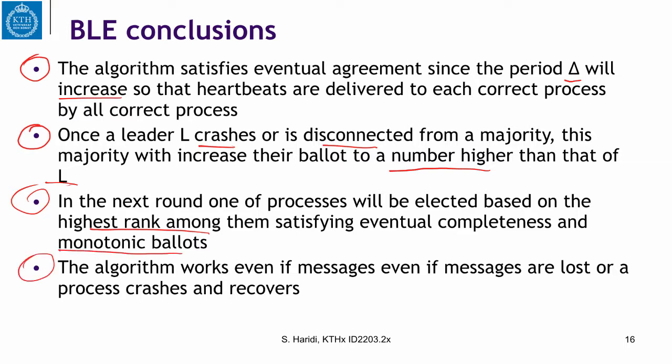And if you think about it, the algorithm works even if messages are lost or processes crash and recover. And this is because we periodically gossip the max ballot and our ballot numbers. So if a process is disconnected for a while or a message has been dropped, then it will catch up later. And that concludes the algorithm.